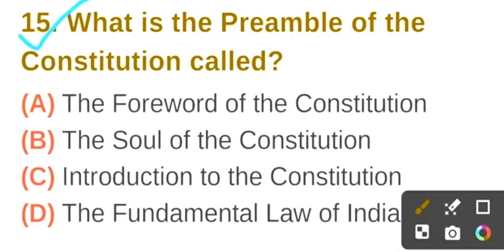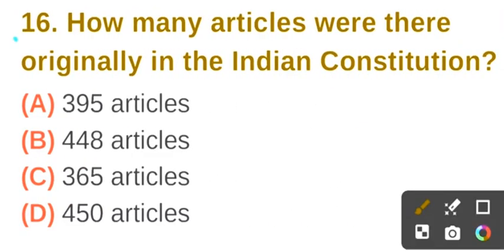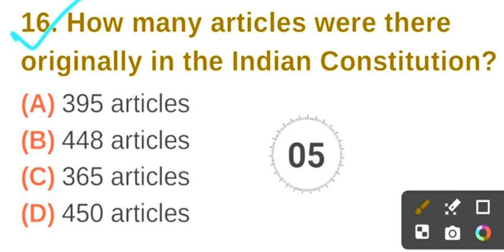Question number 15. What is the preamble of the Constitution called? The correct answer is option B, the soul of the Constitution. Question number 16. How many articles were there originally in the Indian Constitution? The correct answer is option A, 395 articles.